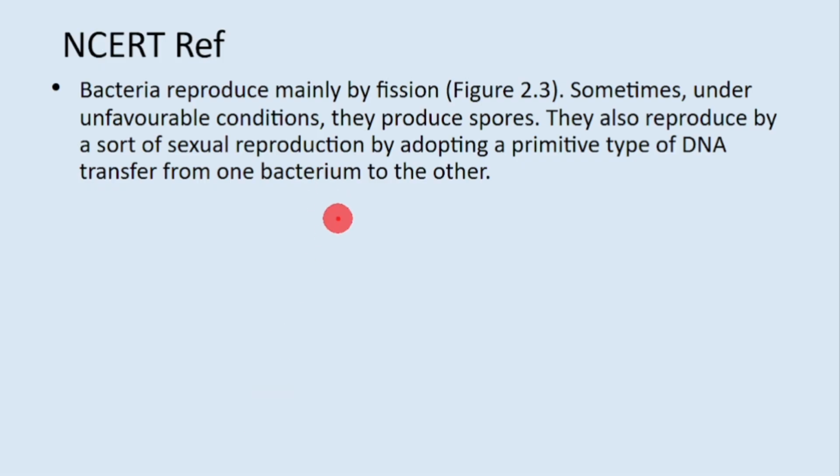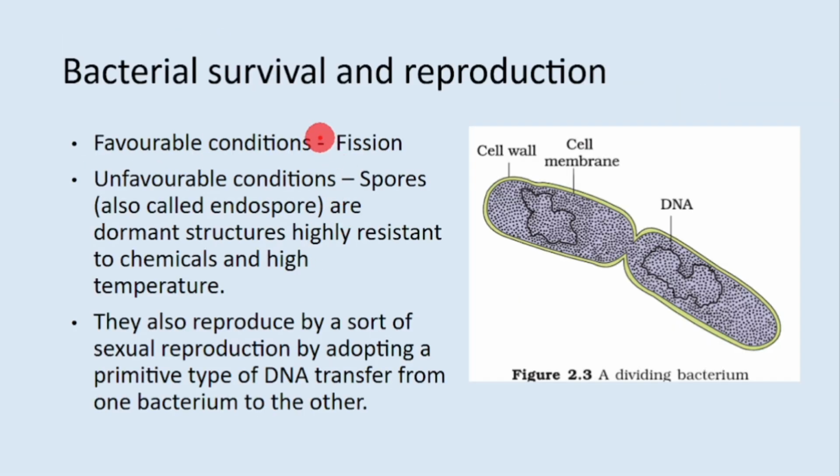The next paragraph talks about their multiplication, survival, and reproduction. Under a favorable condition, bacteria will use the resources from the environment and duplicate, multiply. This process is called fission. On the other hand, under unfavorable condition, they will form a structure called a spore, also called an endospore. These are dormant structures and the outer covering is highly resistant to chemicals and high temperature. Then they also reproduce by a sort of sexual reproduction by adopting a primitive type of DNA transfer.